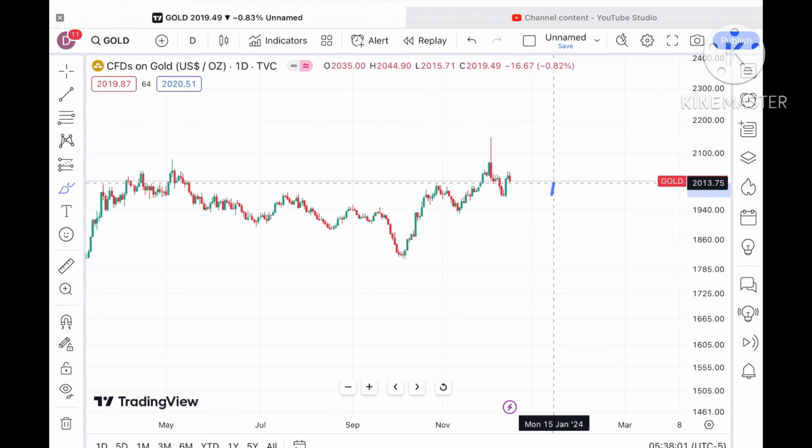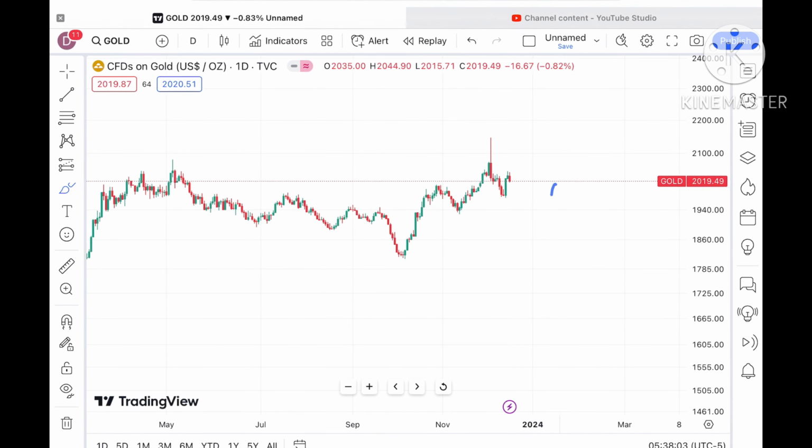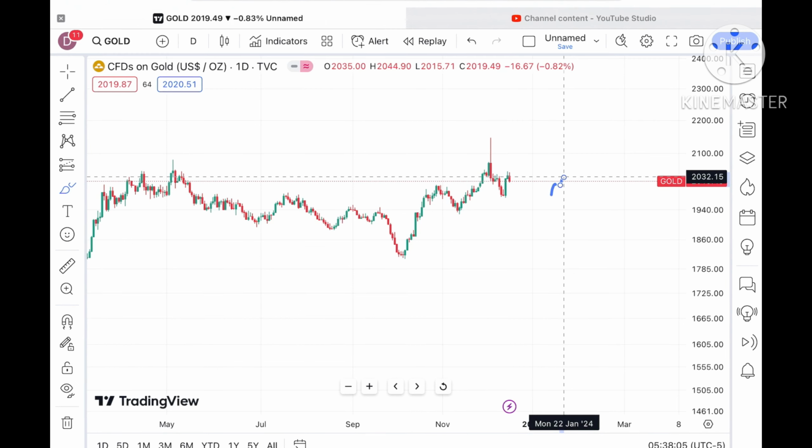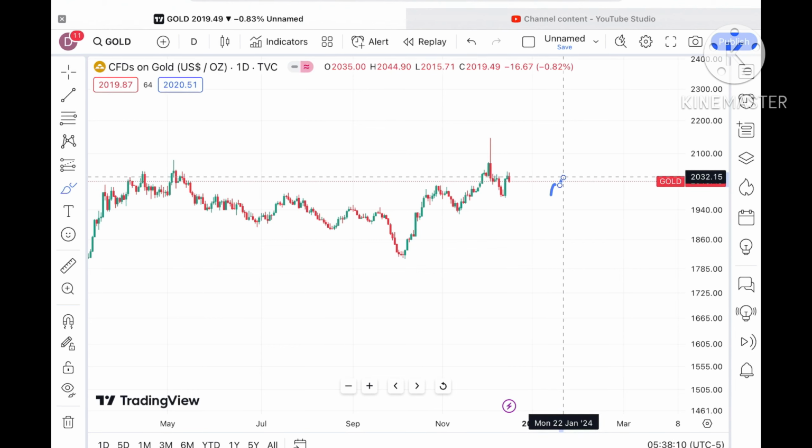Suppose the price sustains this level, because it has already bounced back from a level of around 1977 and crossed a level of $2008, because that is a strong support and resistance.